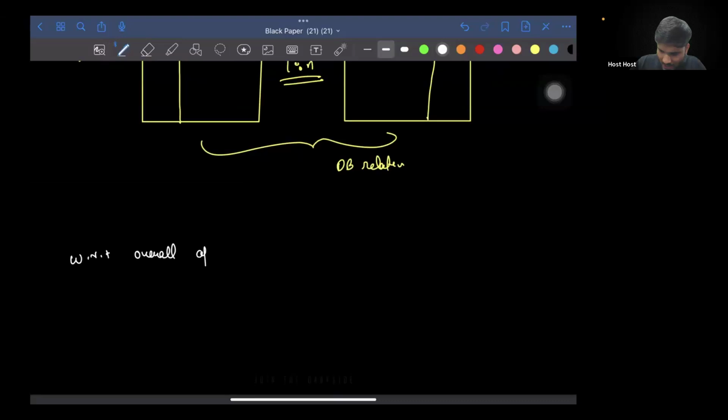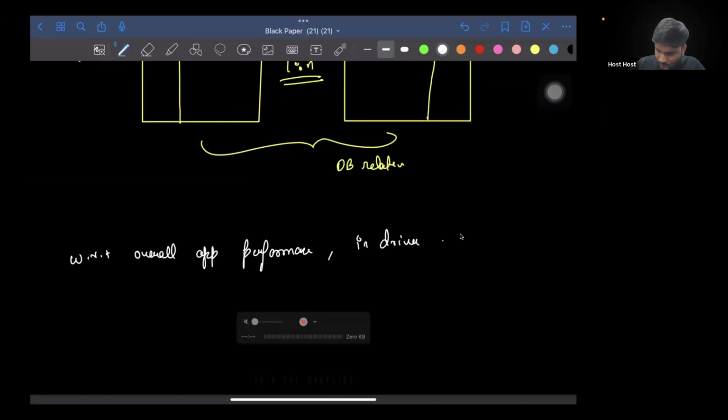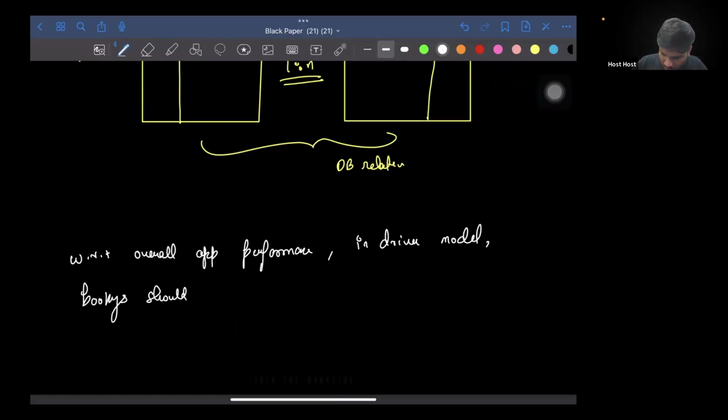We already concluded on this fact with respect to overall application performance, right? In the driver model, bookings should be loaded lazily. Can I say that? We already concluded this fact. Why? Because there can be different places where you need driver details. Maybe you need driver details for the current booking.